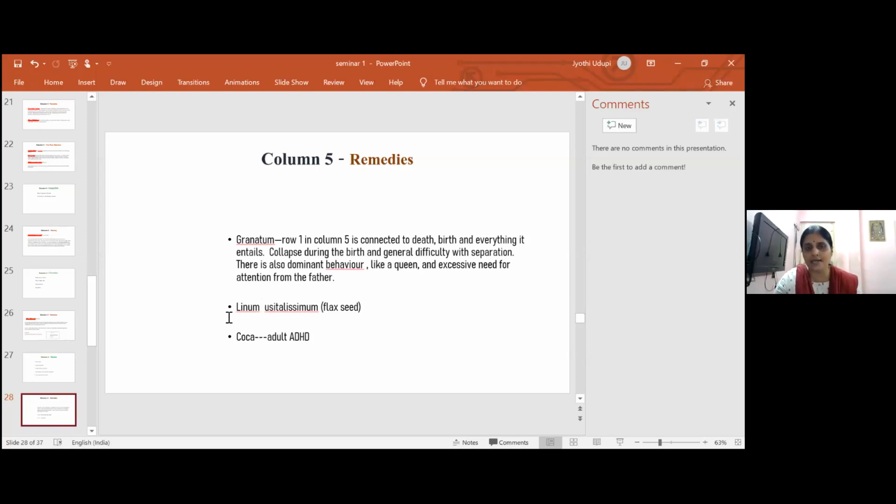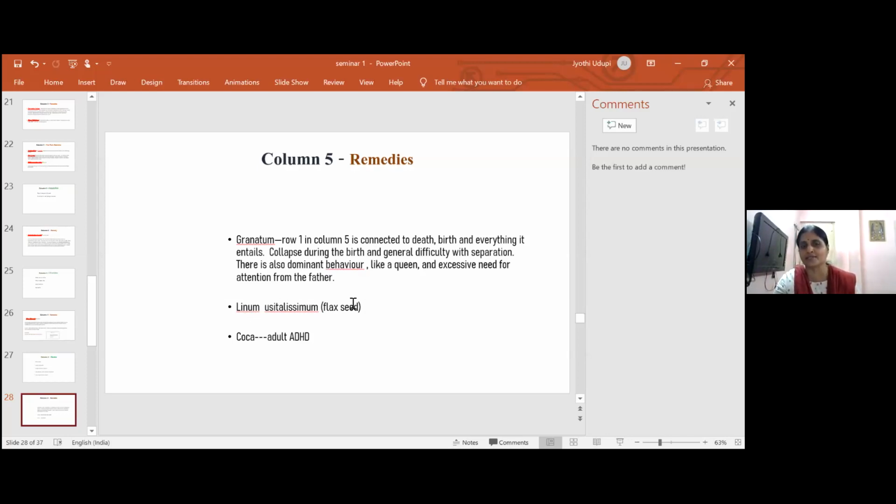And the next drug: when I was using the reference work from Synergy, I got this. But there is not much literature about it. This is nothing but our common flaxseed. I have to do some research on this drug.